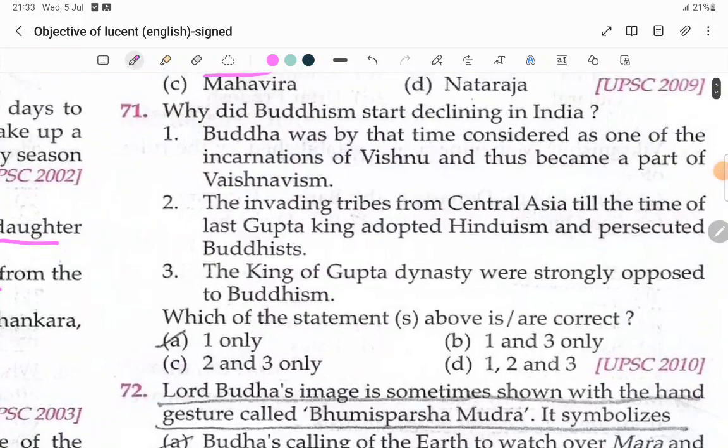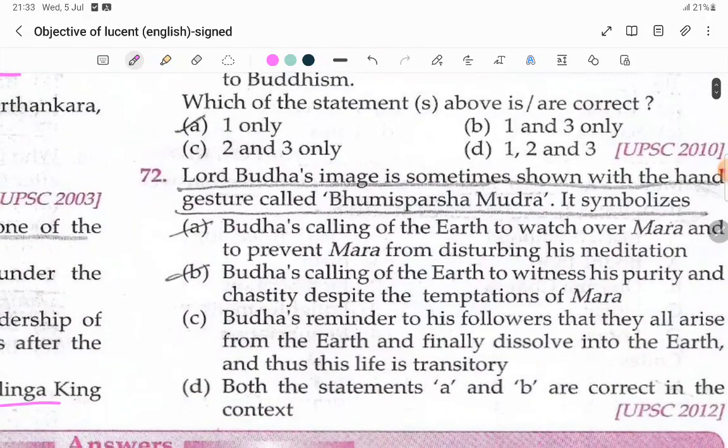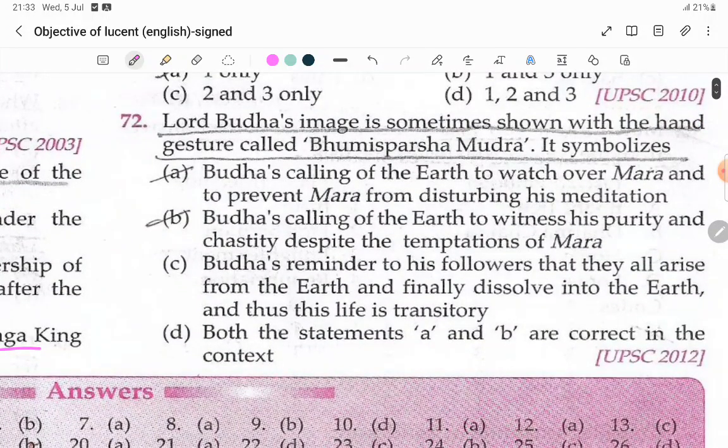Why did Buddhism start declining in India? Buddhism came to be considered one of the incarnations of Vishnu and thus became a part of Vaishnavism. Lord Buddha's image is sometimes shown with the hand gesture called Bhumisparsha Mudra. It symbolizes Buddha's calling of the earth to witness his purity and chastity despite the temptations of Maya.